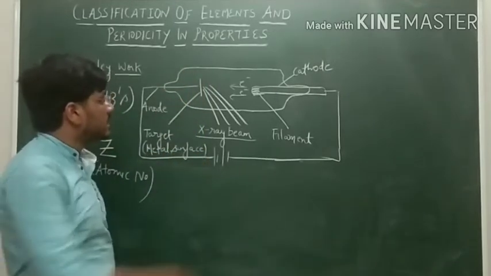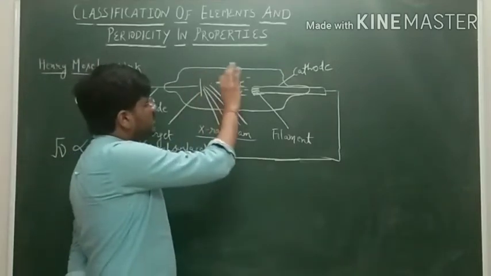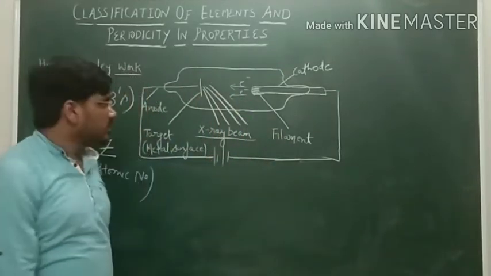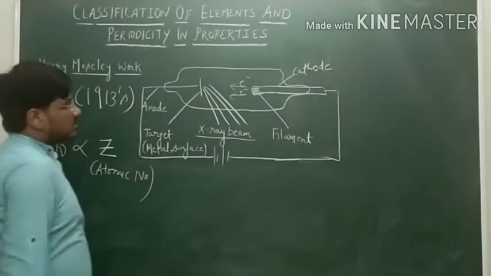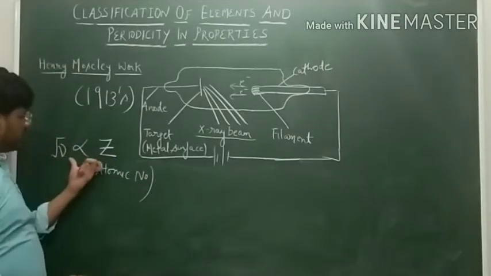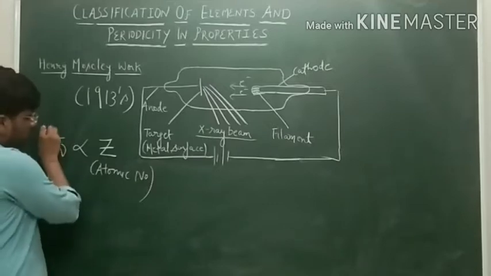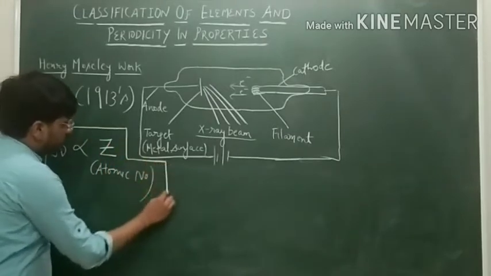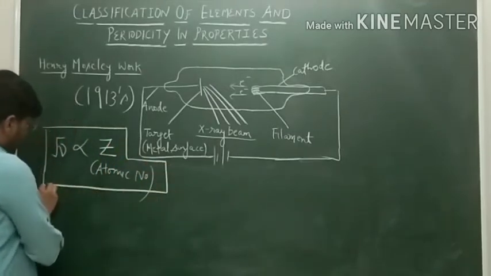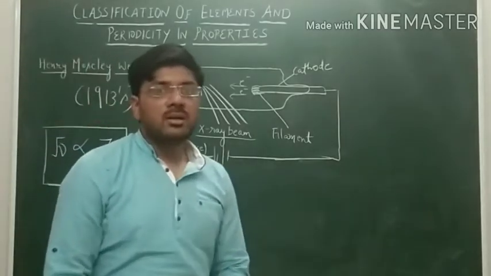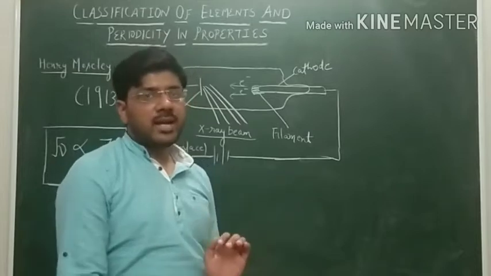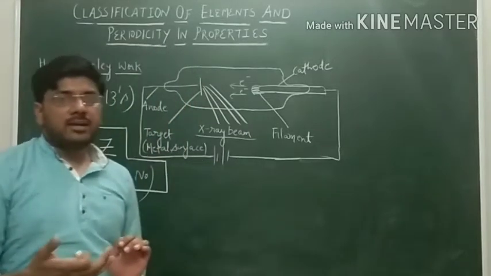Similarly, if we change to any other metal, then the frequency also changes. These are found to be directly proportional: the square root of frequency is directly proportional to the atomic number. So we can say that atomic number is the property which is more fundamental for the element, and not the atomic mass.